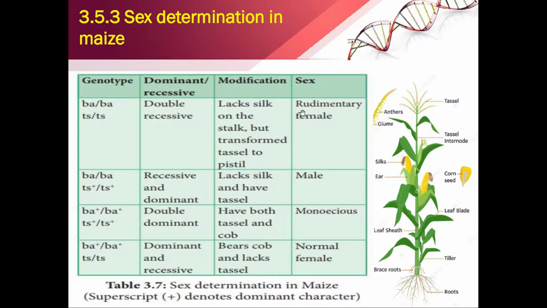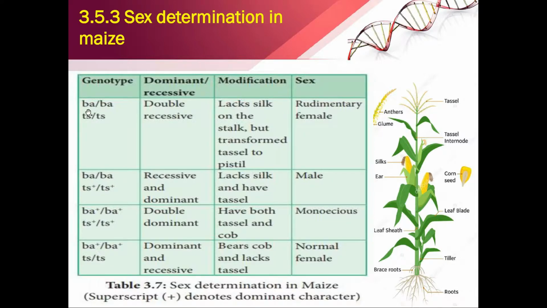There are two types of genes, BA for barren and TS for tassel seed. And these two genes, when they have this superscript plus, they are dominant. If they do not have this superscript plus, then they are recessive. So it is tabulated here. Let us learn this tabulation to understand it better.